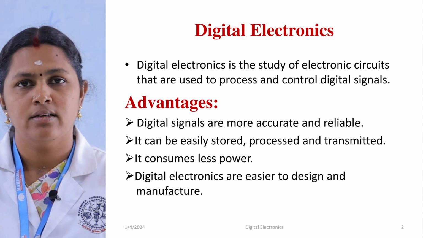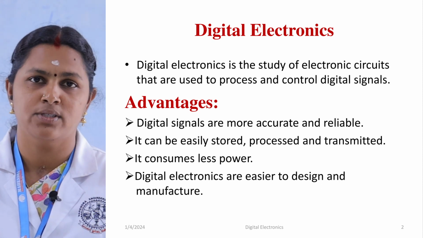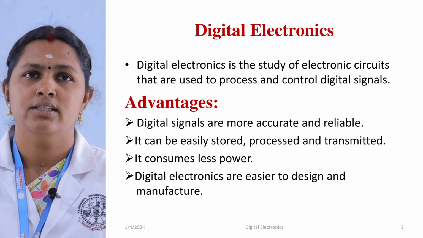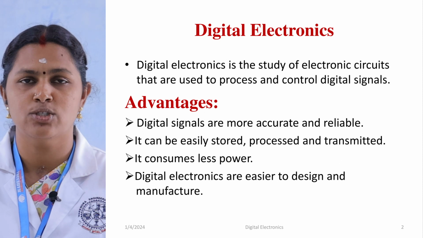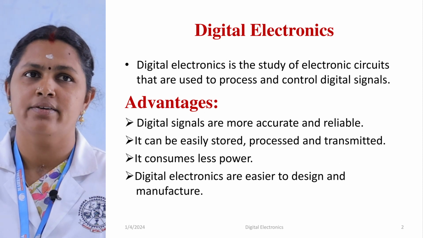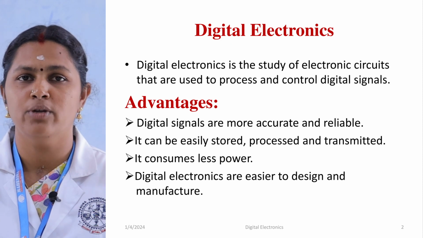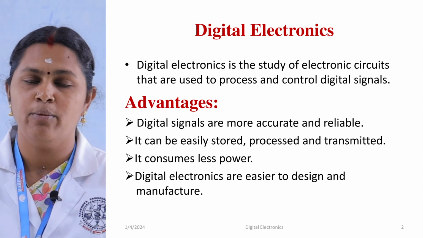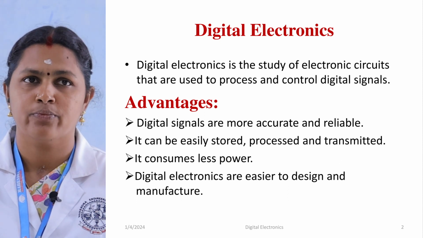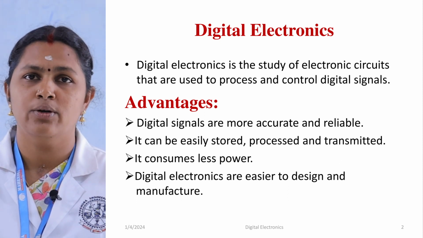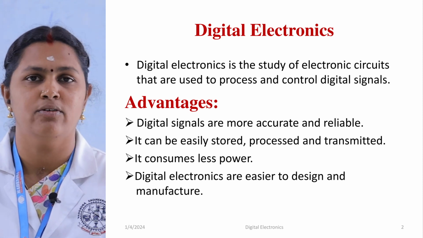Now we can talk about the advantages of digital electronics over analog signals. Here the digital signals are more accurate and reliable. They can be easily stored, processed, and transmitted. It consumes less power, and when we talk about power consumption, it plays a very major role nowadays. So it consumes very little power. Then digital electronics are easier to design, and the manufacturing process is also made easier for us.